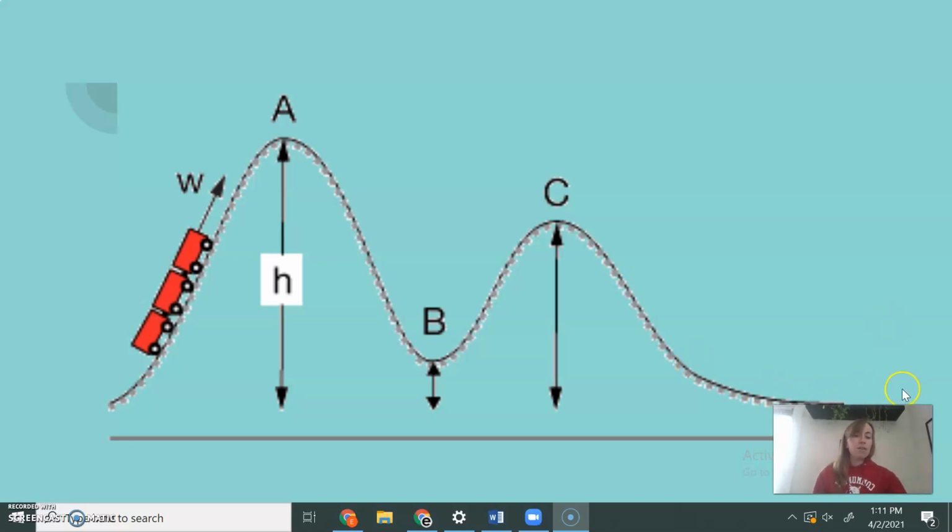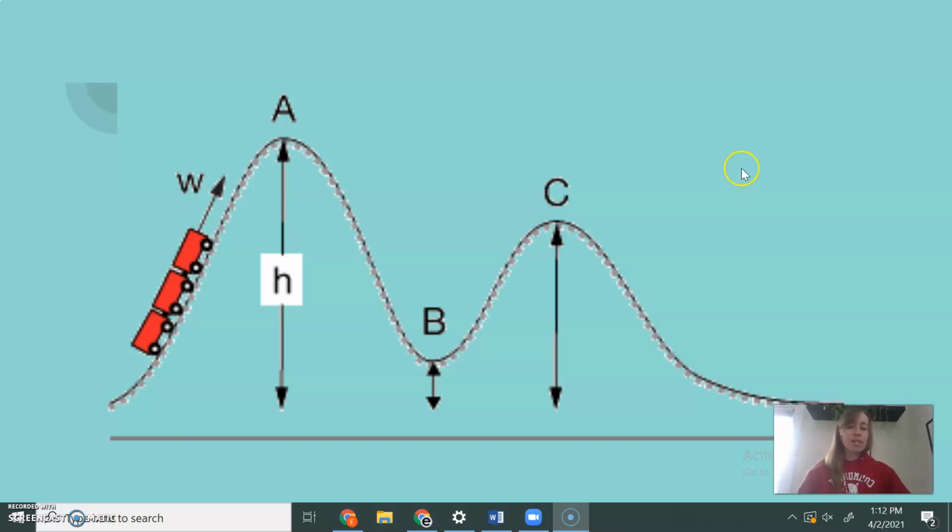As it is slowing down, it's losing some energy to sound, which is a type of energy. It is transforming some of that kinetic energy also into heat because of the friction on the tracks. So if you were to touch the tracks right after a roller coaster passed, it would feel really hot. And that's some thermal energy that has been transformed from kinetic energy. And then maybe there's some light. I don't know if there are ever sparks happening on roller coasters, but if there's a little bit of sparking, then that's some light energy as well.